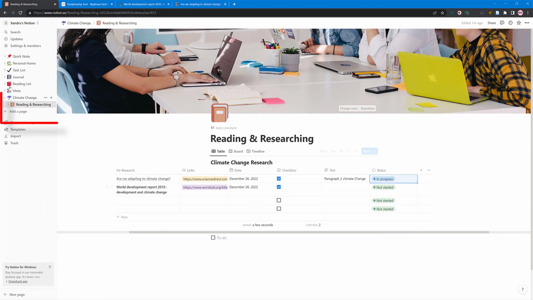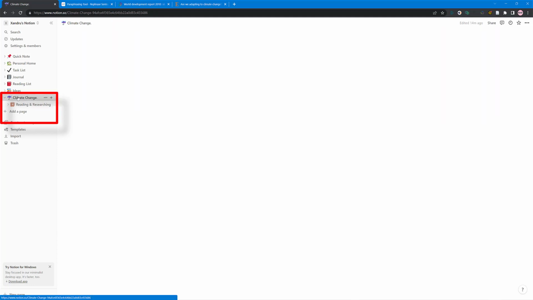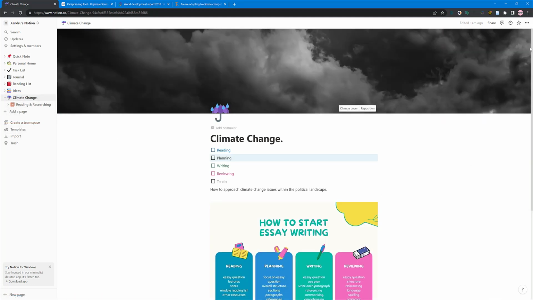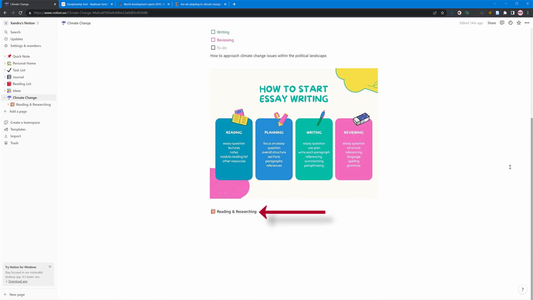So what I'm going to do next is come back to climate change again, to the main page. And if we look, you've now built up loads of information. If I scroll down, you've even got that page underneath now, reading and research.